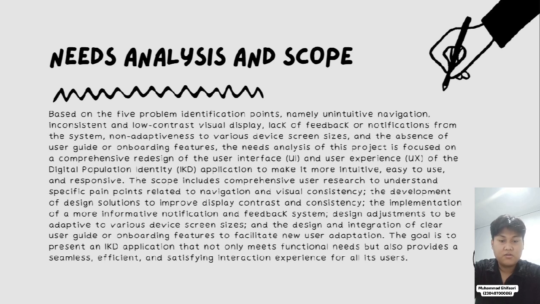The scope includes comprehensive user research to understand specific pain points related to navigation and visual consistency, the development of design solutions to improve display contrast and consistency, the implementation of a more informative notification and feedback system, design adjustment to be adaptive to various device screen sizes, and the design and integration of clear user guide or onboarding features to facilitate new user adoption.